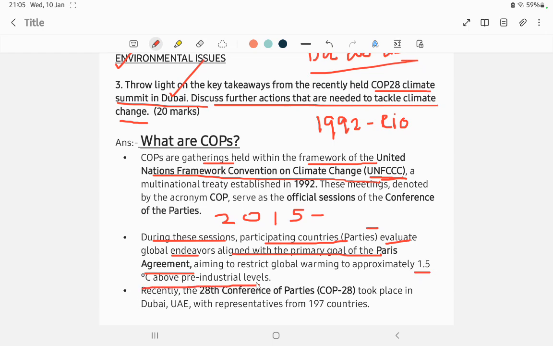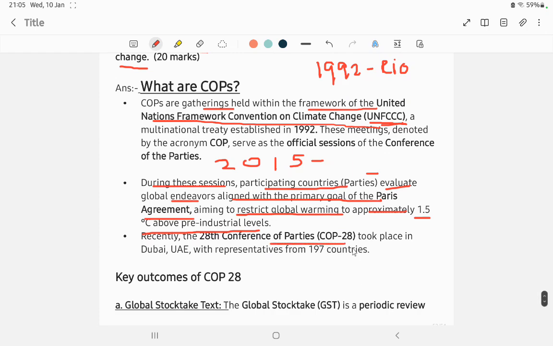It was aiming to restrict global warming to approximately 1.5 above the pre-industrial level. Recently at COP28 in Dubai, UAE, 197 countries participated.